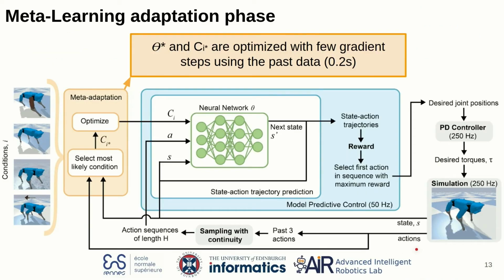If we come back to take a look at the general framework of our meta-learning adaptation phase, at this time, we use the past actions and states to select the most likely condition given the different context vectors we have trained during the meta-learning training. And then using this particular context vector and the parameter theta star we have meta-trained, we will do few gradient step optimization to further improve our model.